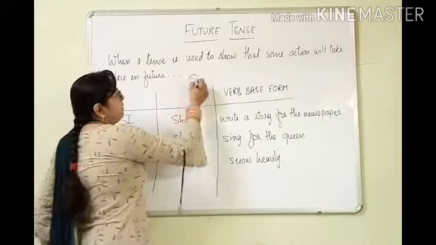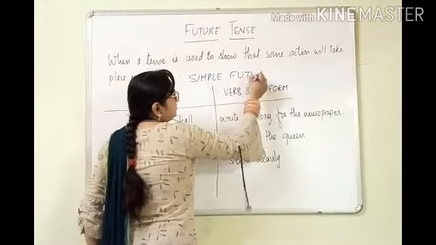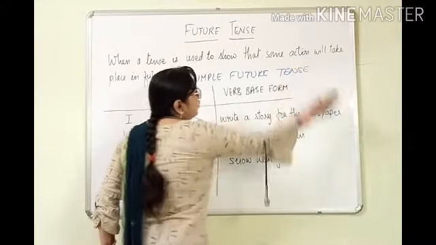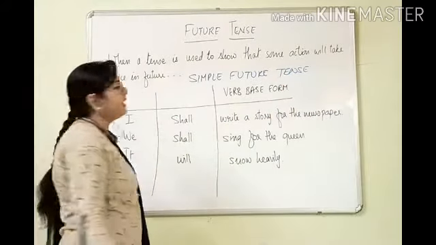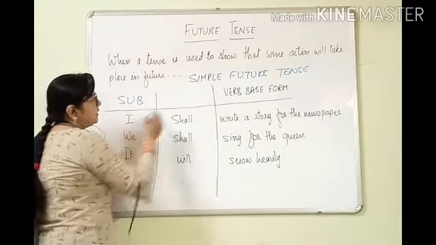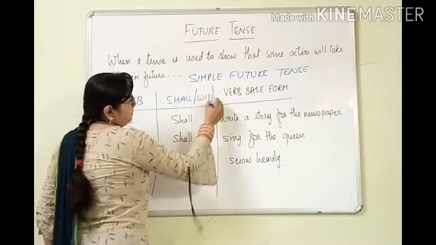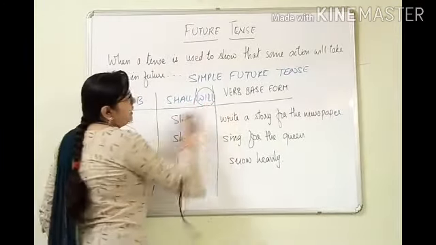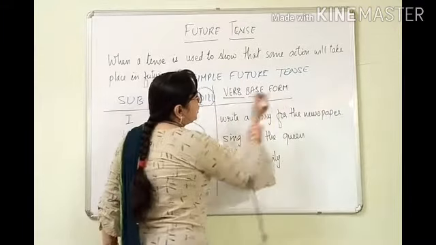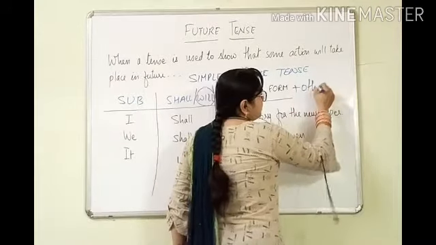So first we will take simple future tense. What would be the formation of simple future tense? First the subject will come, then either shall or will. Will shows the willingness of the action, and last the verb's base form will come plus other words.